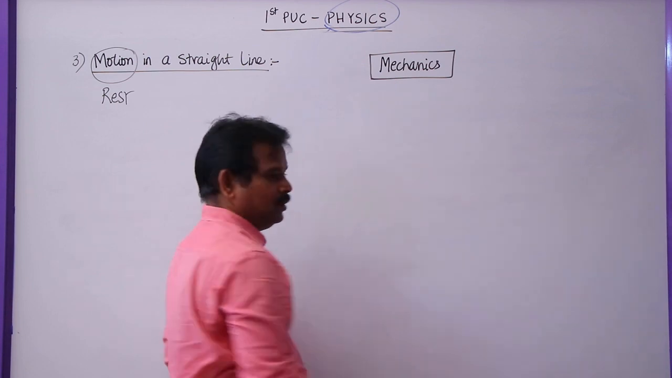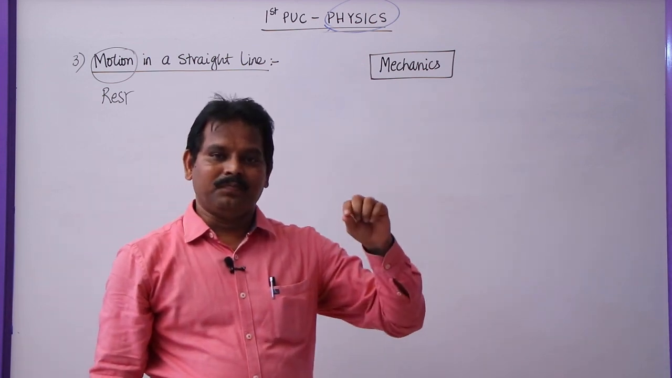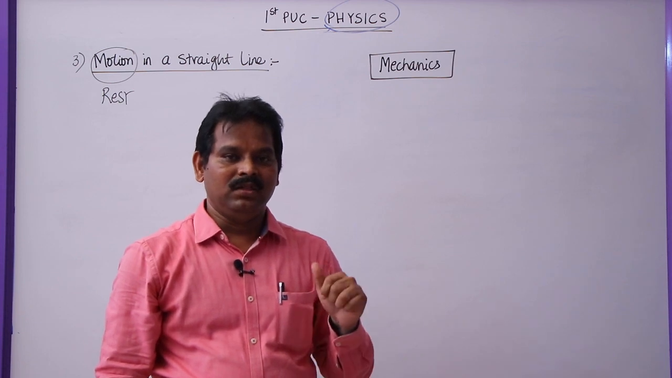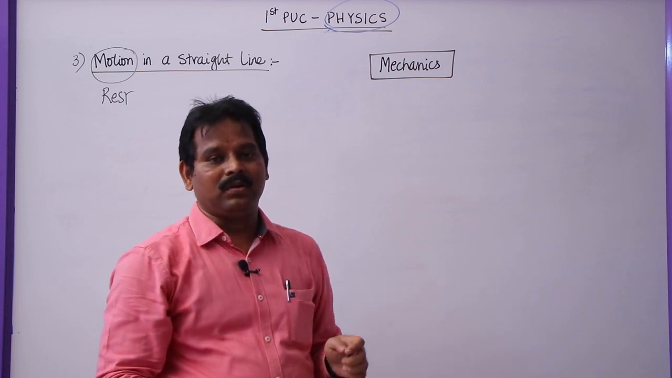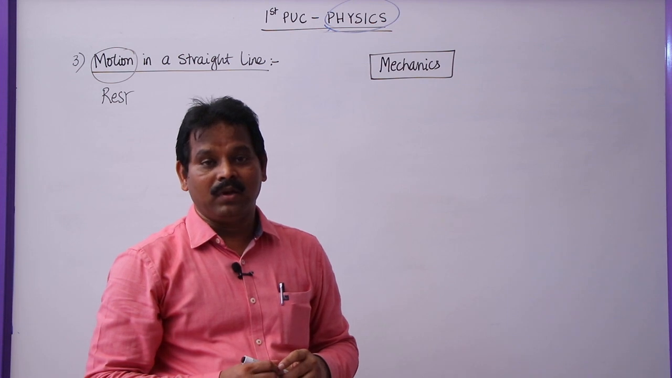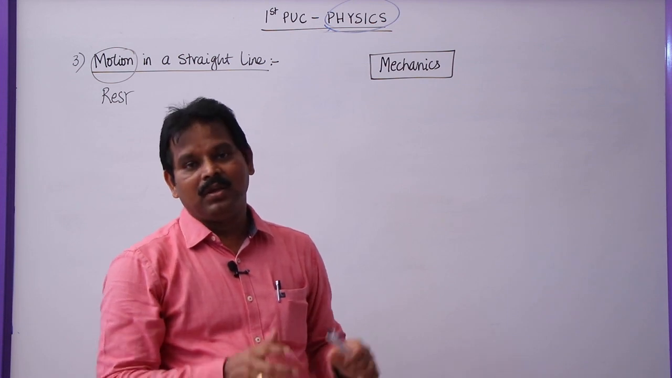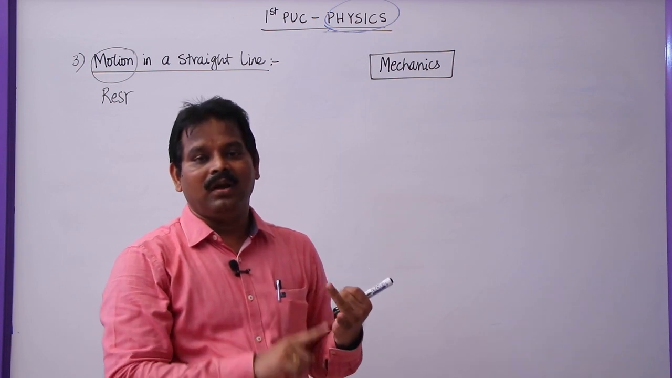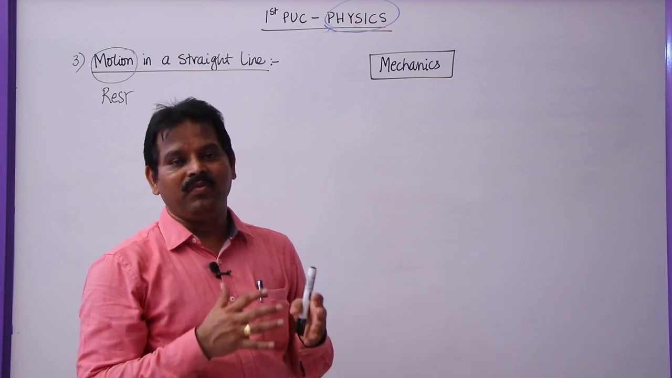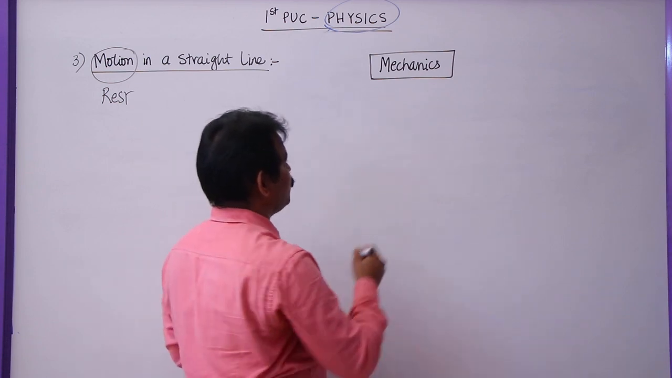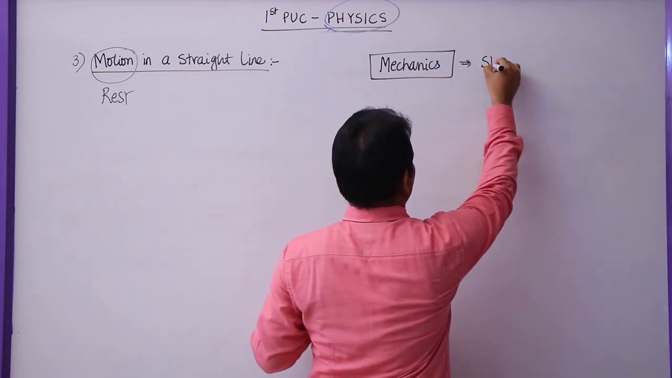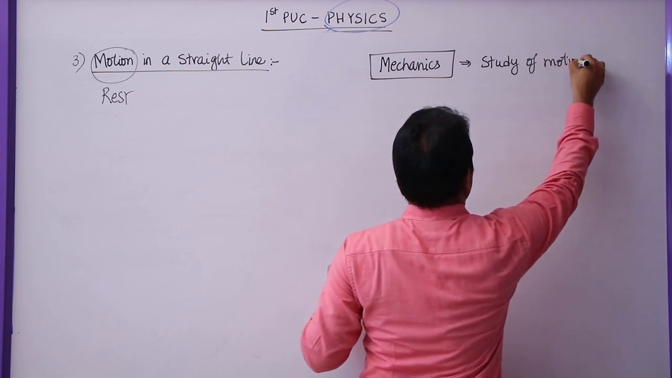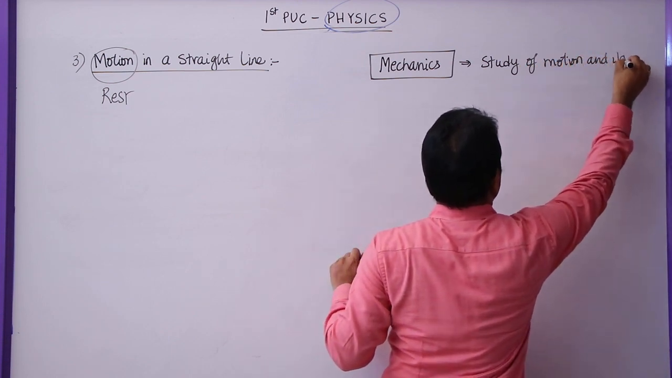The first PUC consists of 15 lessons. In that, the first part of our textbook is also known as mechanics, because most of the lessons are based on motion and the cause of motion. That's why we call it mechanics. So what is this mechanics? Study of motion and its effects.